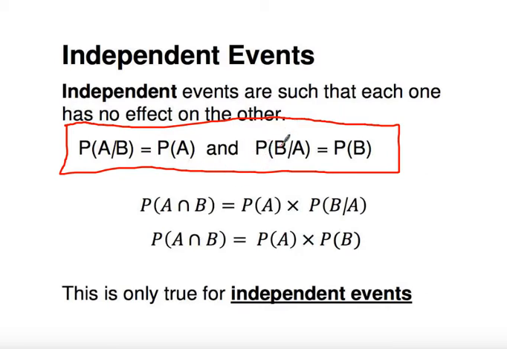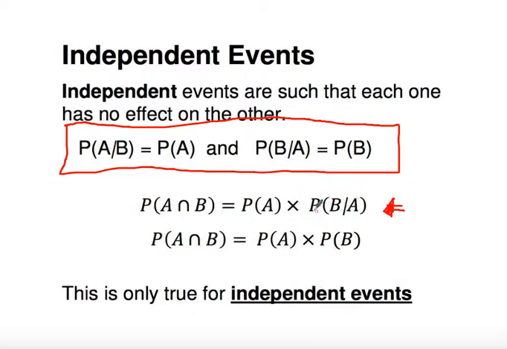Or the probability of B given A is equal to the probability of B, because the probability of B is unaffected. What we got from the tree diagrams was this law here, where we multiplied across the branches. The end probability of A intersect B was equal to the first branch, probability of A, times the second branch, which was the probability of event B given that A had happened.